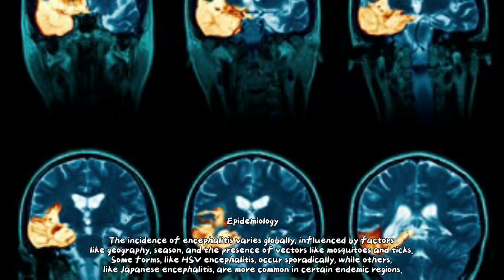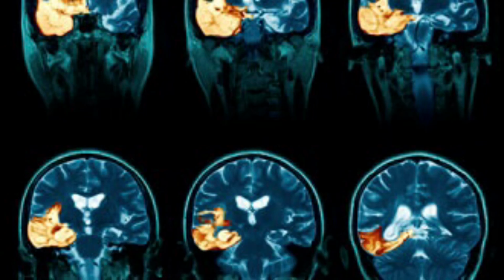Epidemiology. The incidence of encephalitis varies globally, influenced by factors like geography, season, and the presence of vectors like mosquitoes and ticks. Some forms like HSV encephalitis occur sporadically, while others, like Japanese encephalitis, are more common in certain endemic regions.